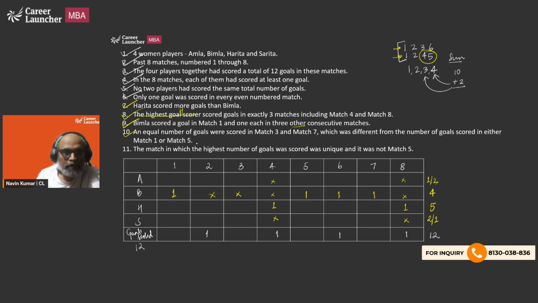Okay, next, an equal number of goals were scored in match 3 and match 7, which was different than the number of goals in either match 1 or match 5. So if I say that the goals scored were G and G in match 3 and 7, then in match 1 and match 5, we need to have a different number of goals. Right now, we can see 1, 2, 3, 4, 5, 6. 6 goals are going to be there. Then we are going to have 7, 8. We need 4 more, right?